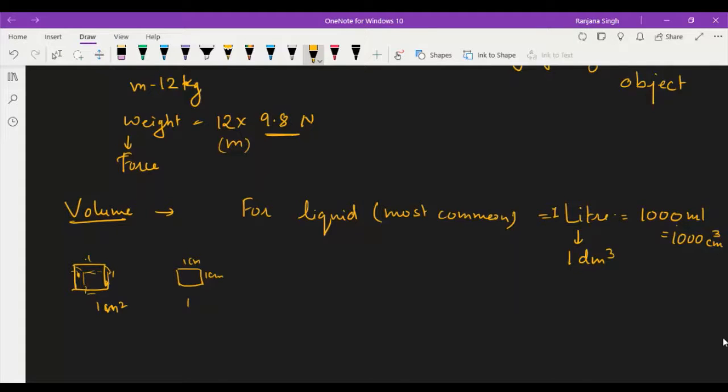If you convert 1 meter cube into centimeter cube, you should consider all the dimensions in centimeter.